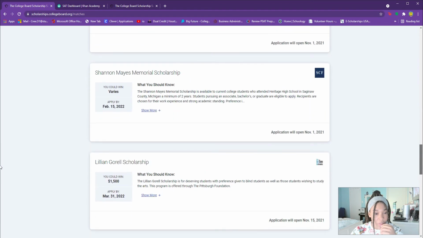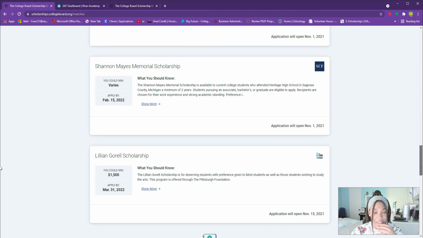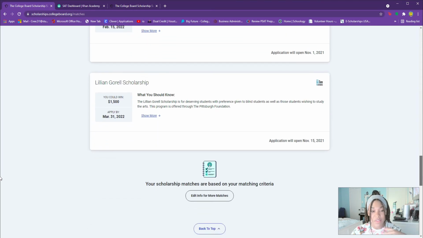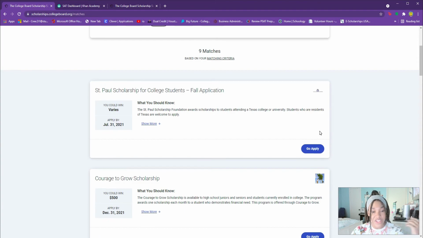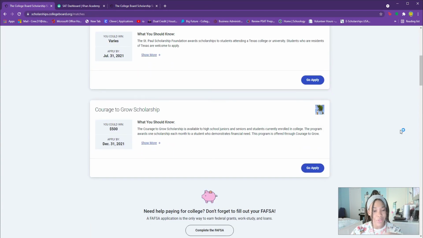So that's why these aren't going to be super specific, because they only have basic information about me, so it might not be specific to my major or to my interest or whatever it is, but it's just going to say, well, you live in this area and you are female, so these scholarships are great for you. And that's pretty much it.